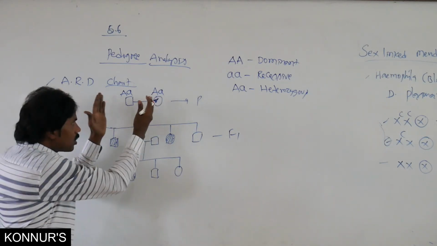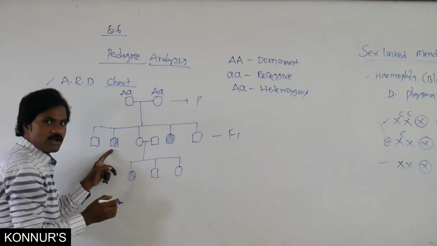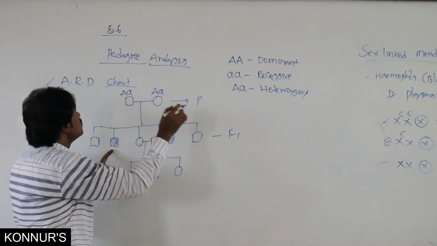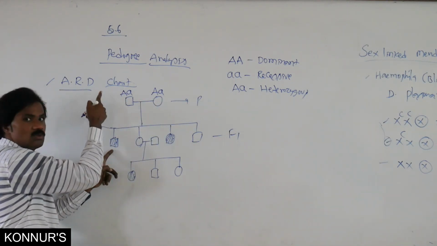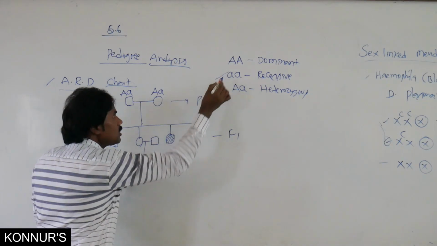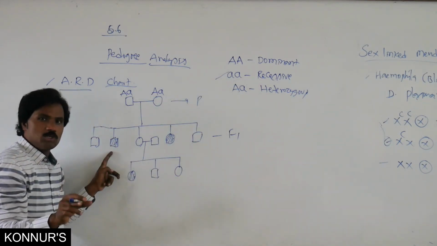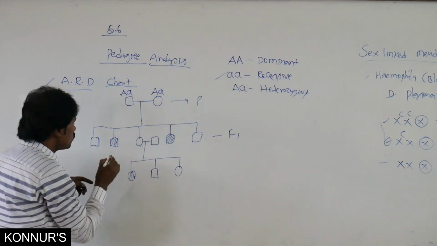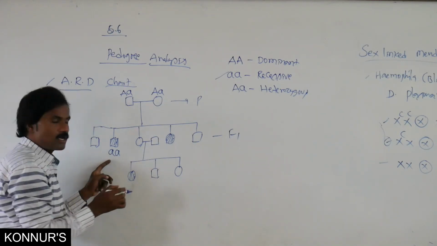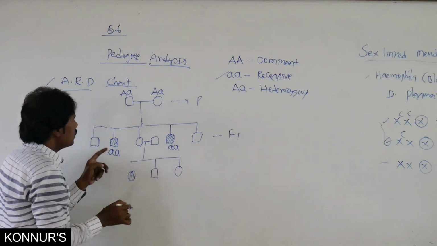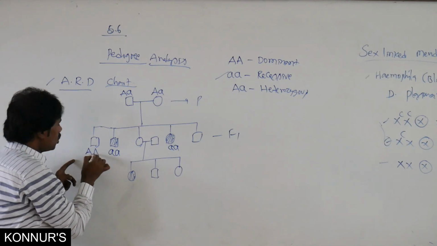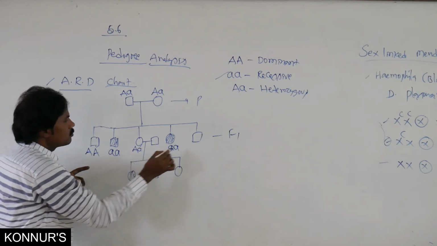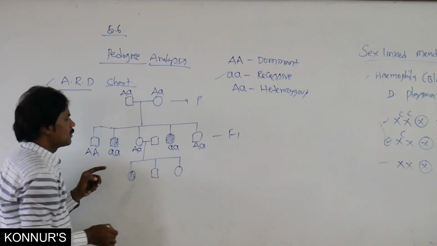Then while crossing, these people are affected by the recessive disease. This is autosomal recessive. Only when both alleles are recessive does that particular individual become affected. So these are the affected people. The rest of the people are either dominant or heterozygous.